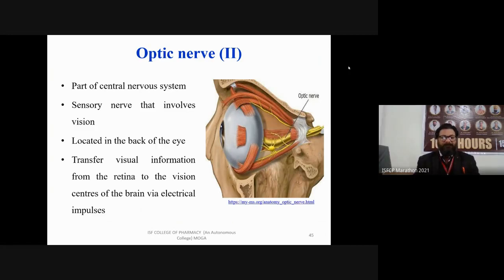It is located in the back of the eye. You can see the optic nerve is coming and taking the inputs from the eye and supplying the information, an interconnection between brain and eye. It transfers visual information from the retina to the vision center of the brain via electrical impulses.